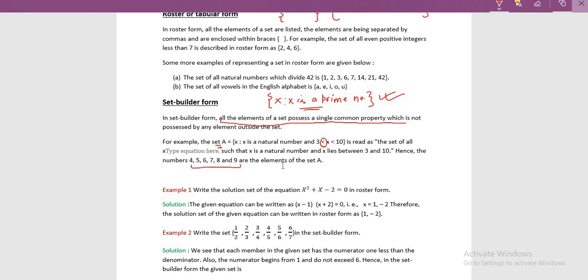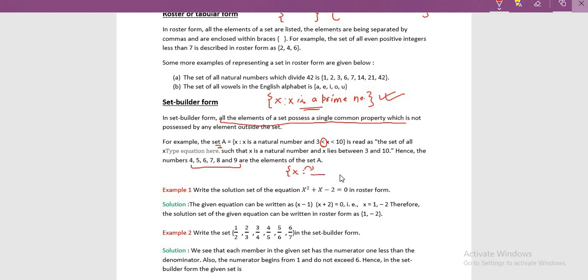Now how do we write this in set builder form? First of all, we give an arbitrary x to it, then put a semicolon. After this semicolon, we write the characteristic property possessed by the elements of the set and then enclose the whole description within the braces.